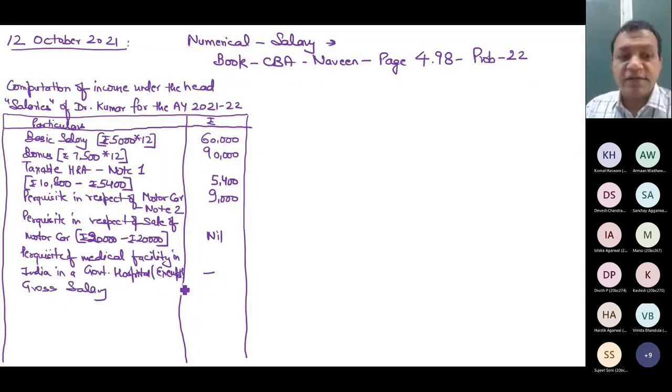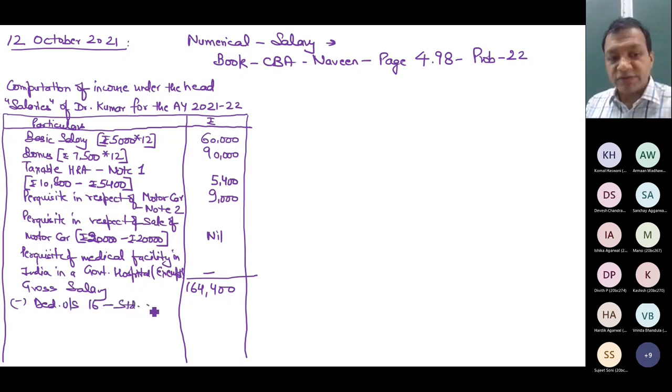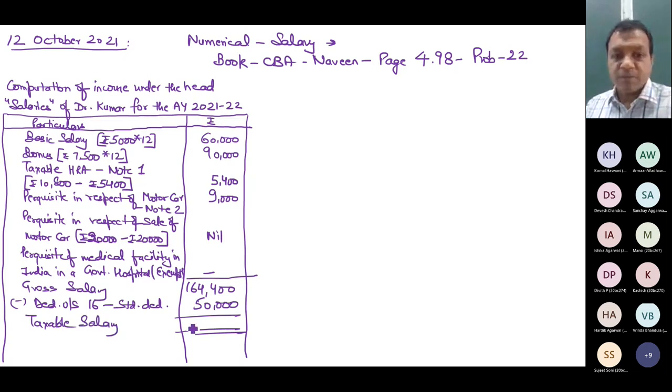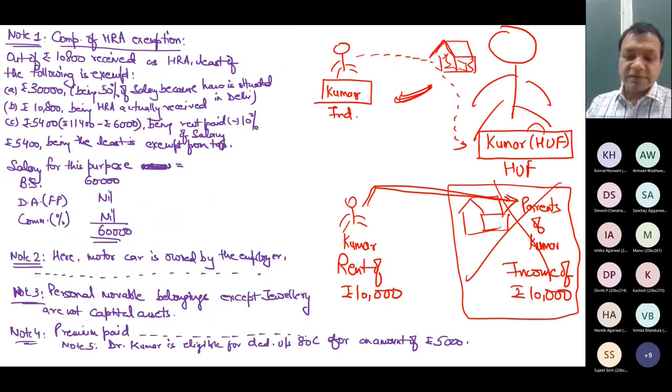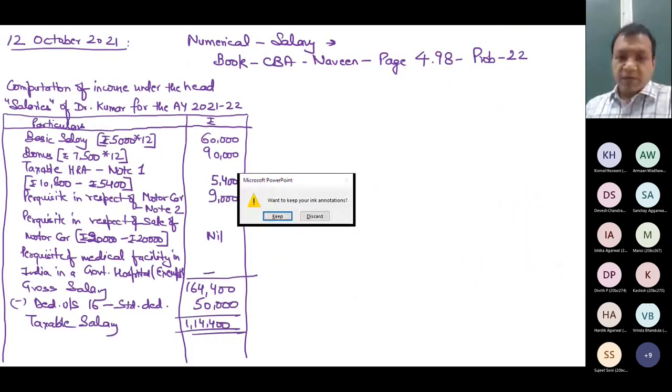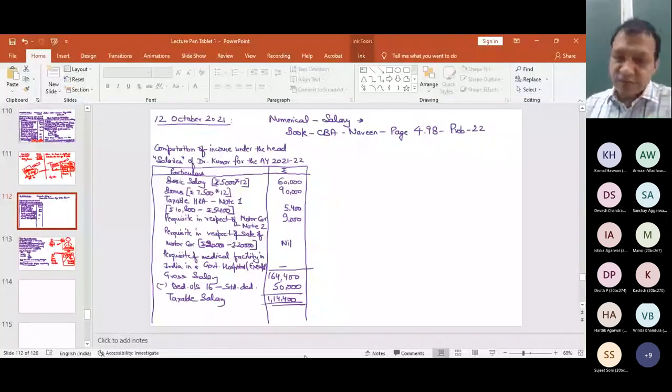Now gross salary, how much is gross salary? 164,400 I think, less deduction under section 16, standard deduction. Taxable salary, $114,400. That's it. This is what the question is. If you have understood this question, please raise your hands.